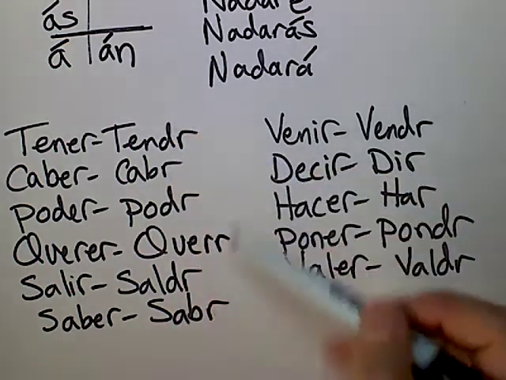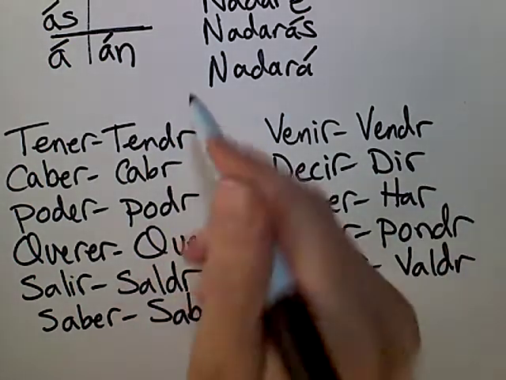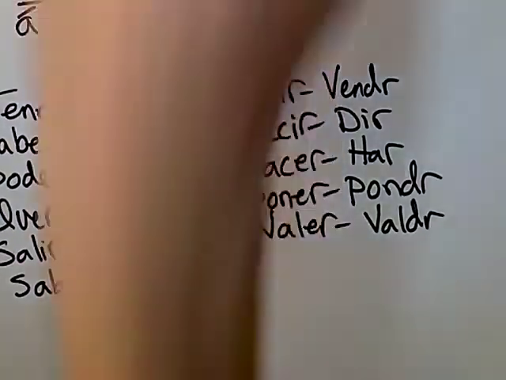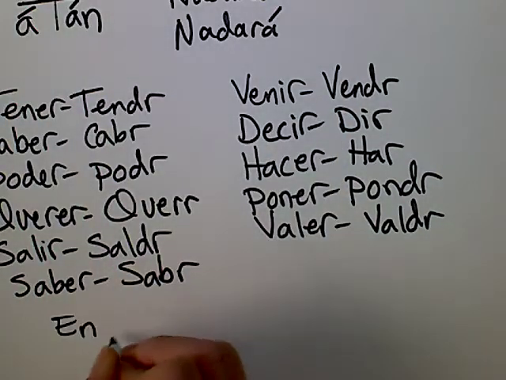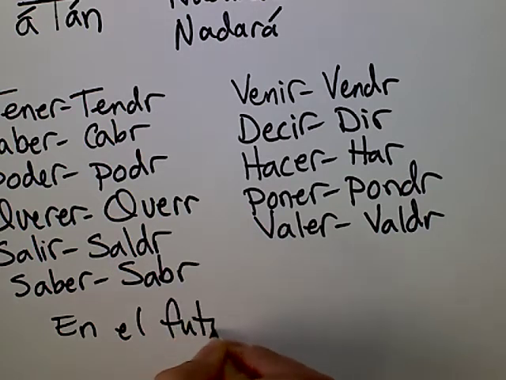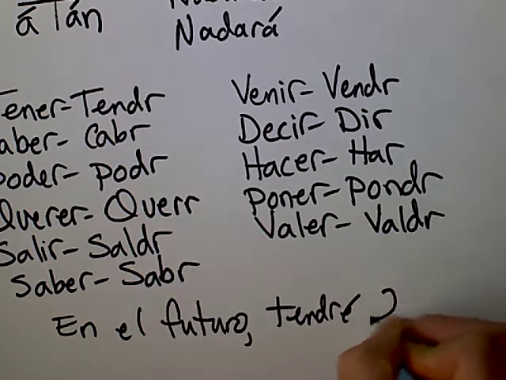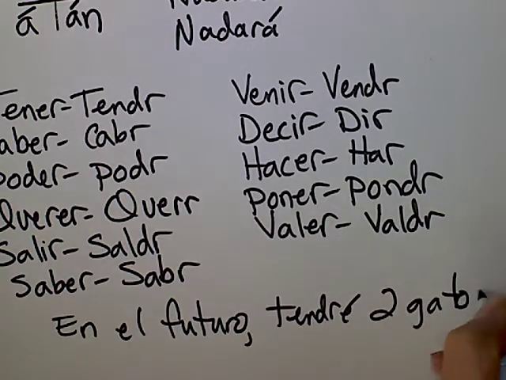Now, again, with these irregulars, you just attach those endings. So, for example, if I wanted to say in the future, I will have 2 cats, it would be en el futuro, tendré dos gatos. That's it. Very simple.